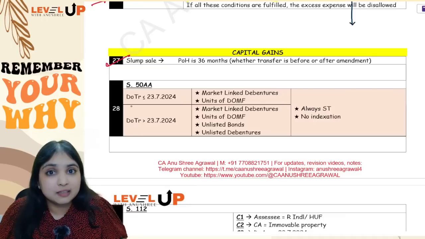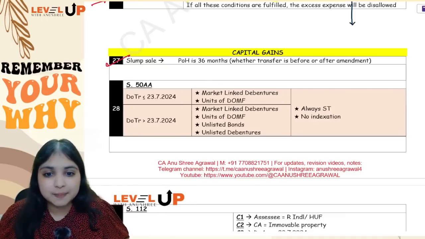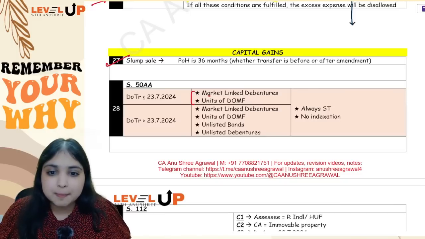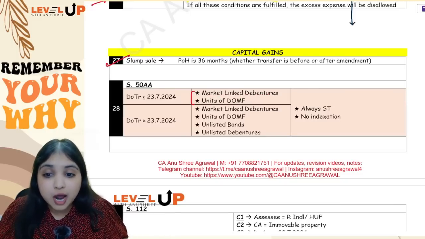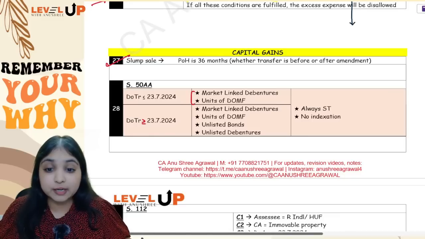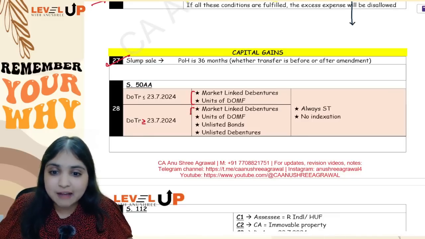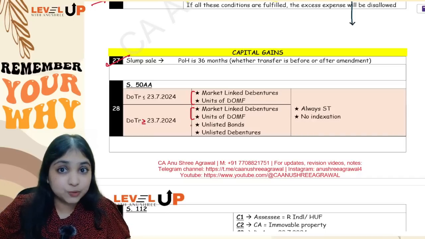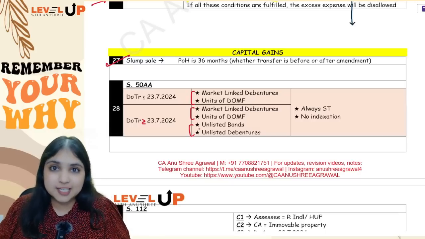Then comes your 28th adjustment regarding section 50AA. Now under section 50AA, before the amendment, there were only 2 assets, market linked debentures and units of debt oriented mutual fund. But on or after 23rd July 24, inside section 50AA, we have 4 assets now. We still have the old assets, market linked debentures and units of debt oriented mutual fund. We have 2 more assets now, unlisted bonds and unlisted debentures.